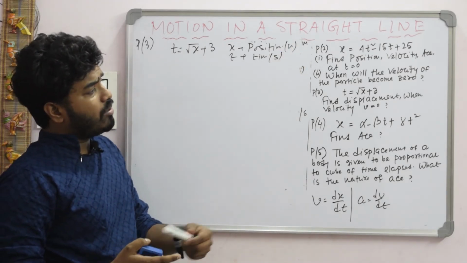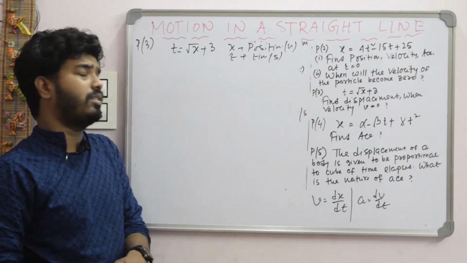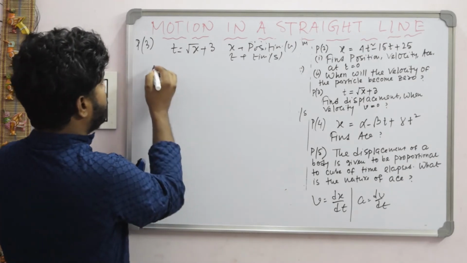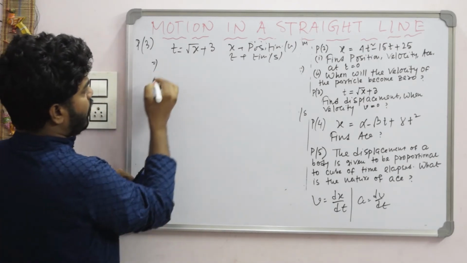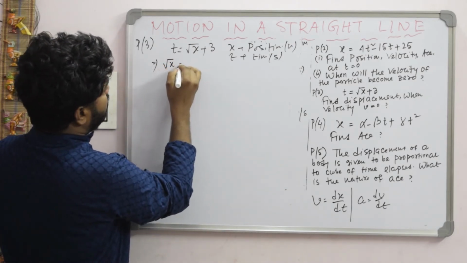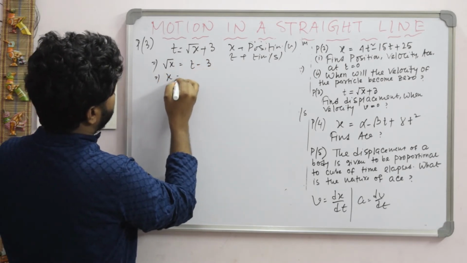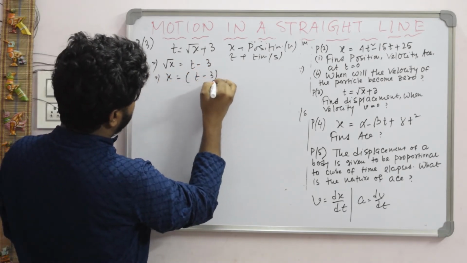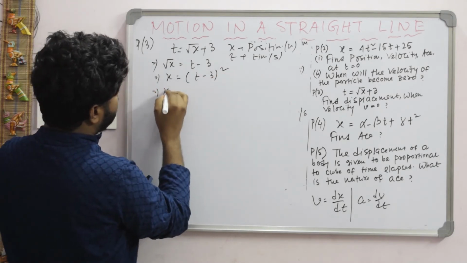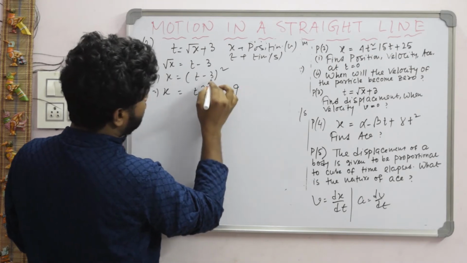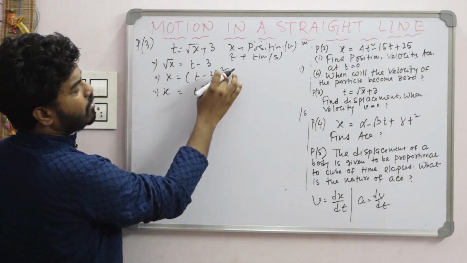Now you have to find out the displacement when velocity is equal to 0. So first of all, you simplify this equation. So this one, root x becomes t minus 3. So x becomes t minus 3 whole square. So x will be t square minus 6t plus 9. Just simplify it, using a minus b whole square.